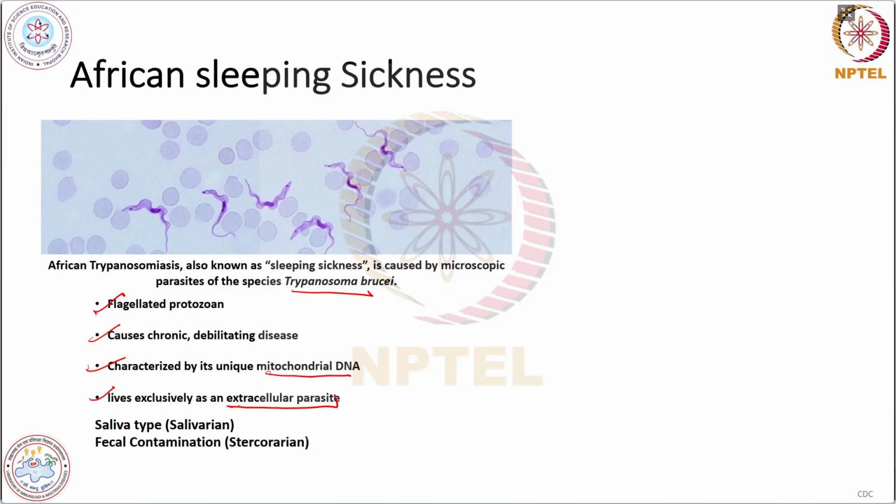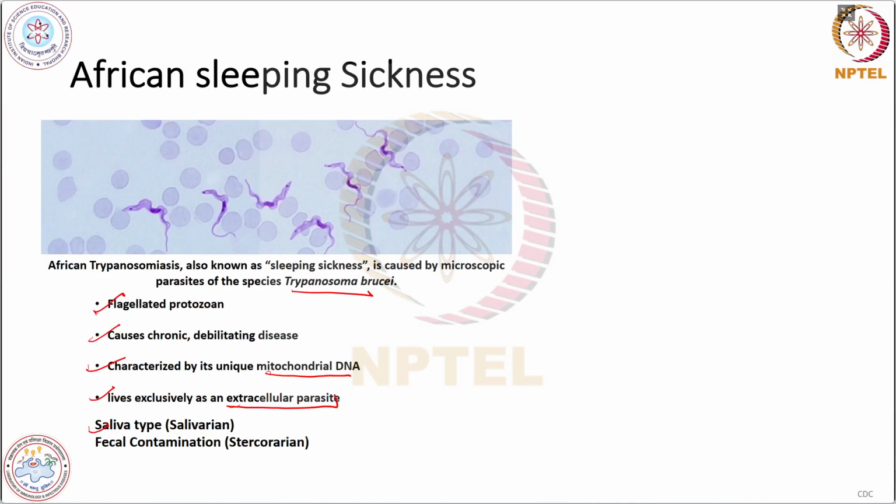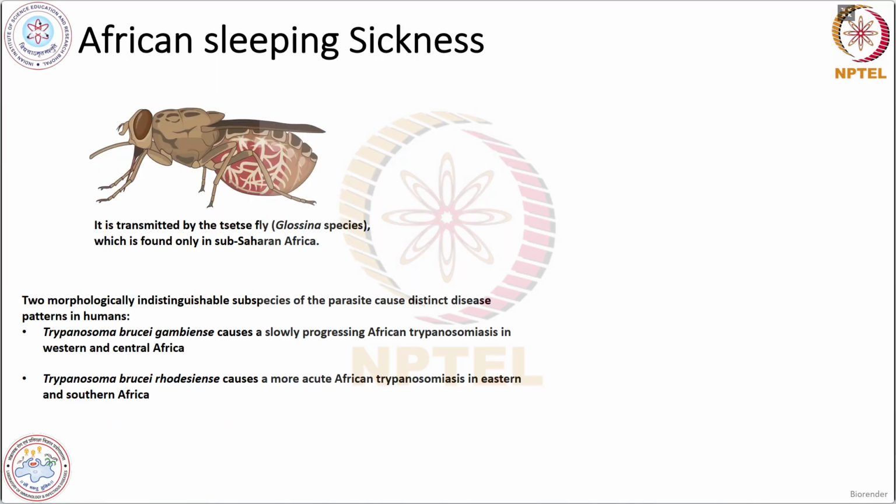And there are two modes of transmission. The first one is saliva type, and the second one is fecal contamination. It can be transmitted by these, and it is transmitted via the bite of the fly, like this tsetse fly, which is a Glossina species, responsible for transmitting this disease.